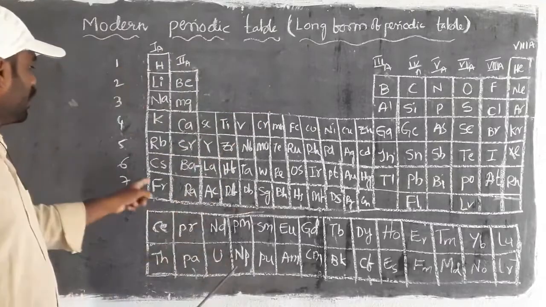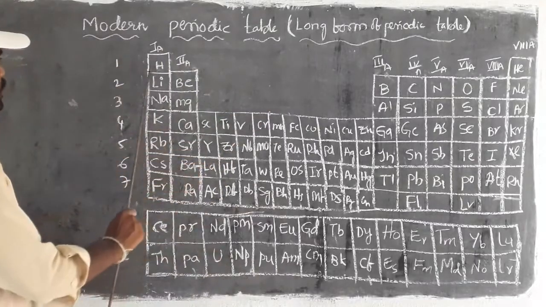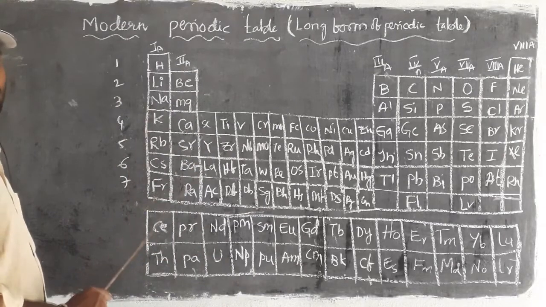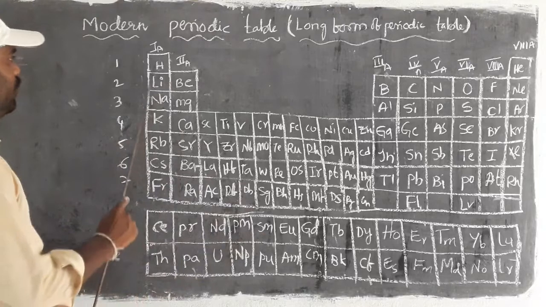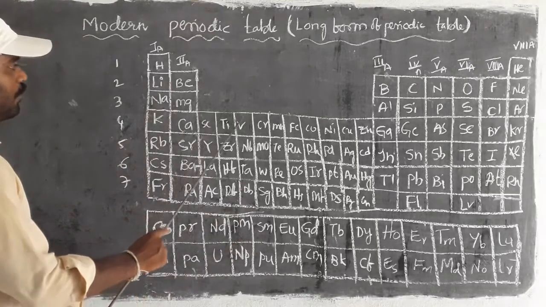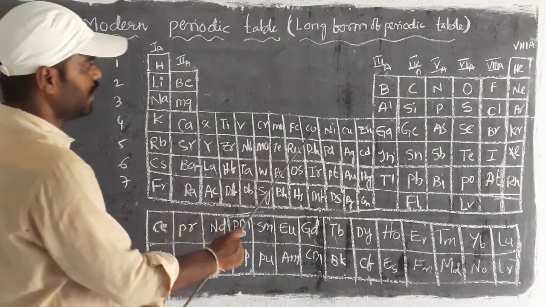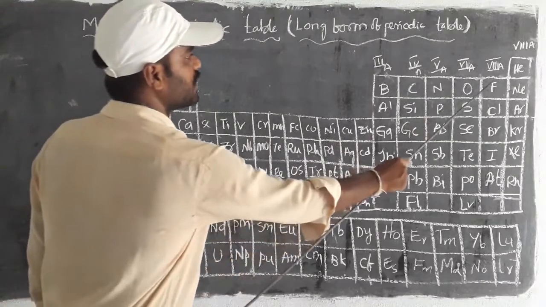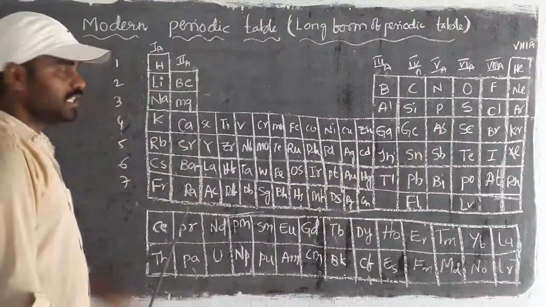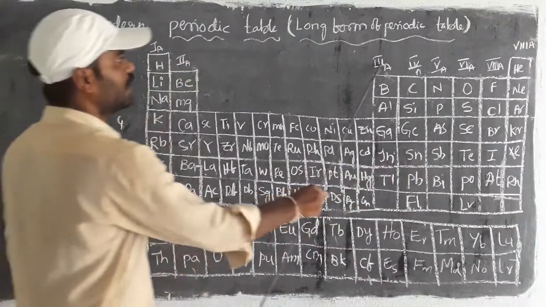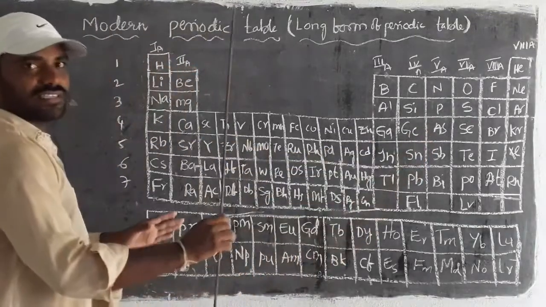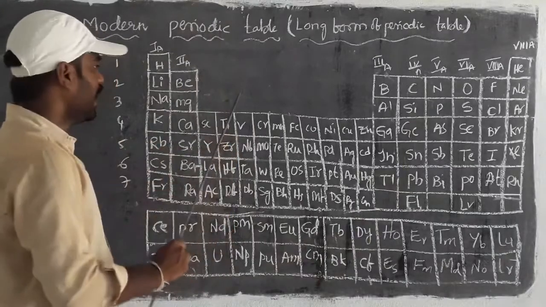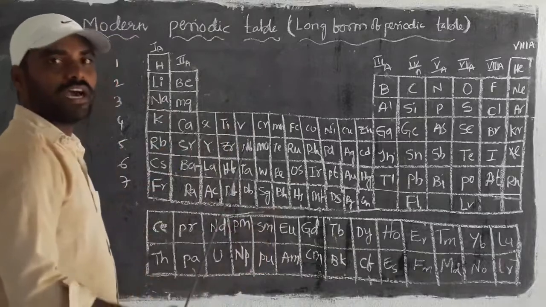Here 7 horizontal rows are there: first, second, third, fourth, fifth, sixth, seventh. Then the vertical columns are 1 to 18. Here the first two and last 6 we consider with Roman numerals 1 to 8 with A, and the middle ones we get as B.